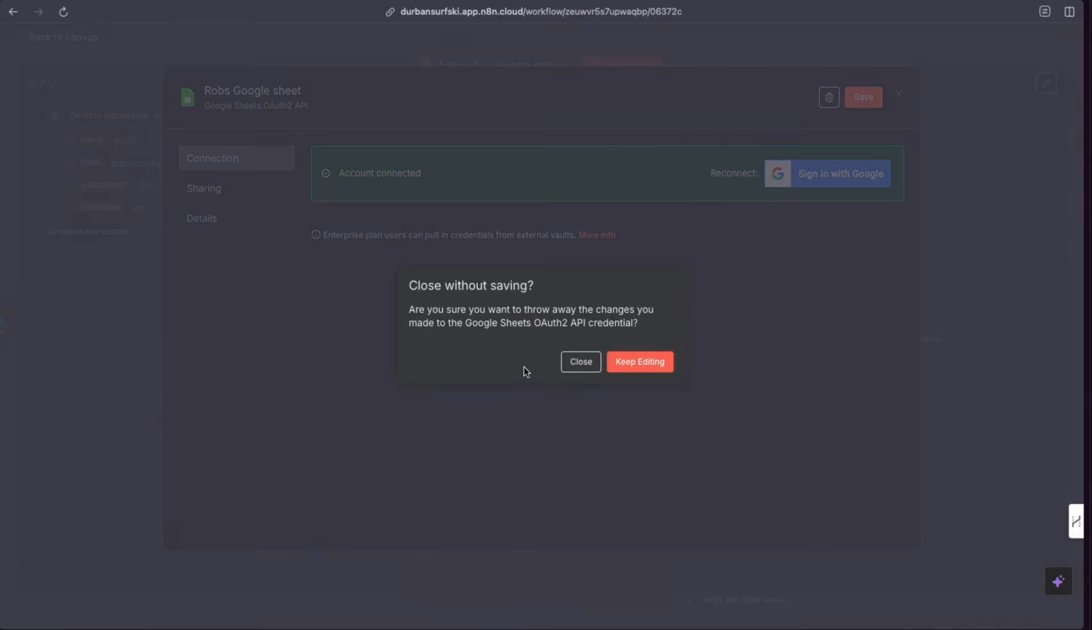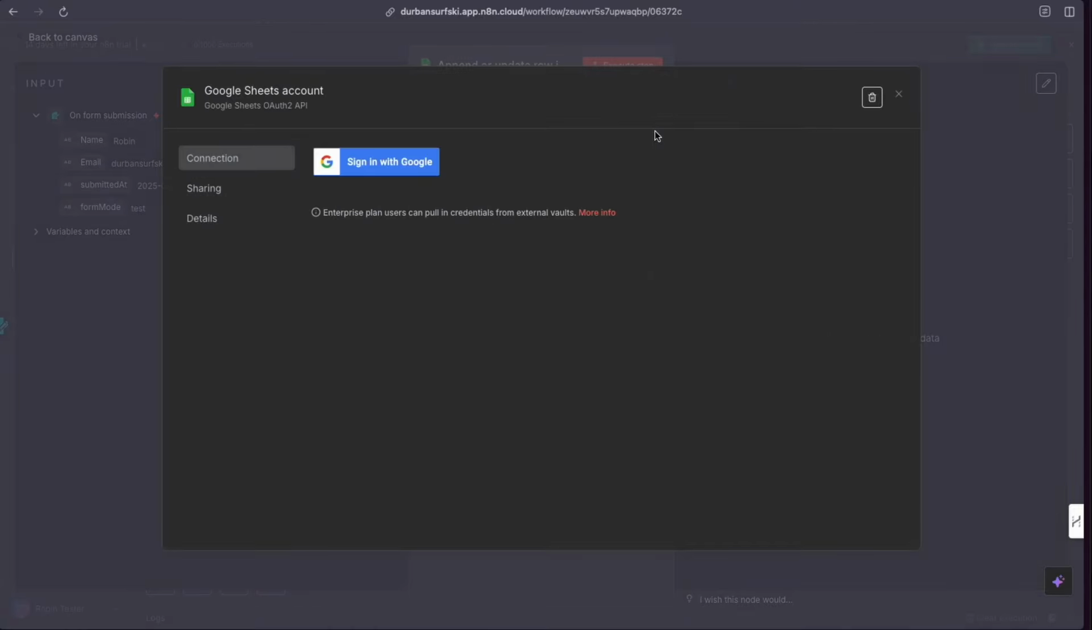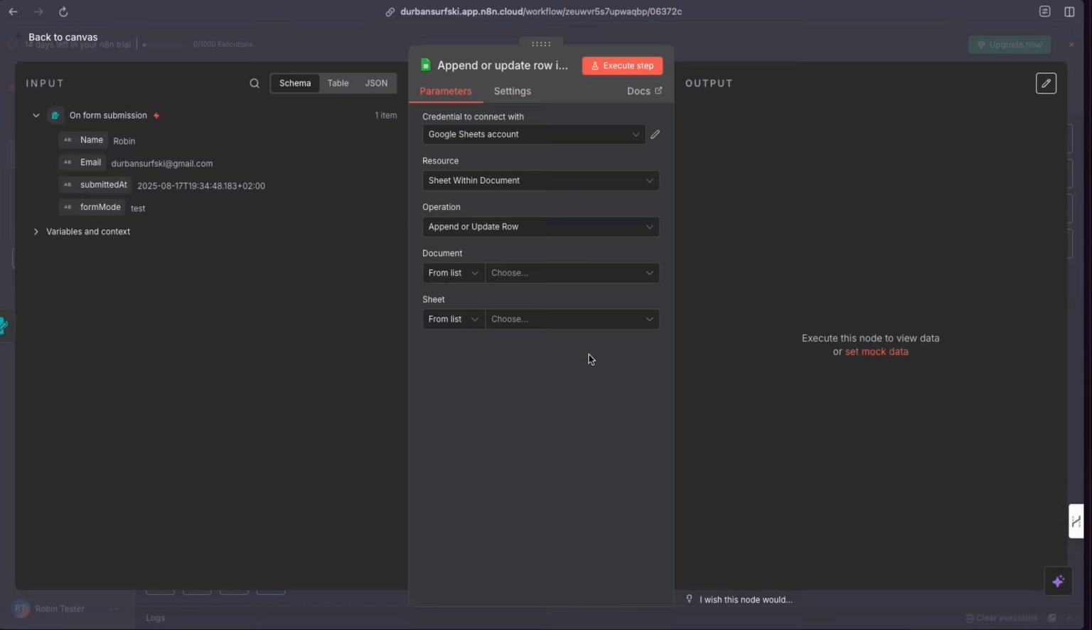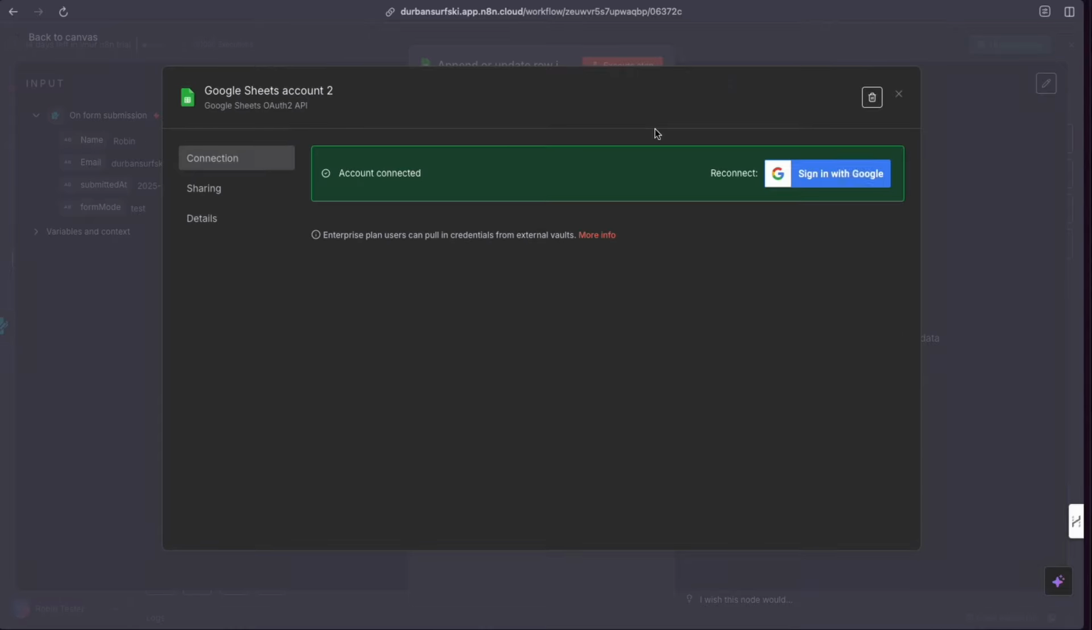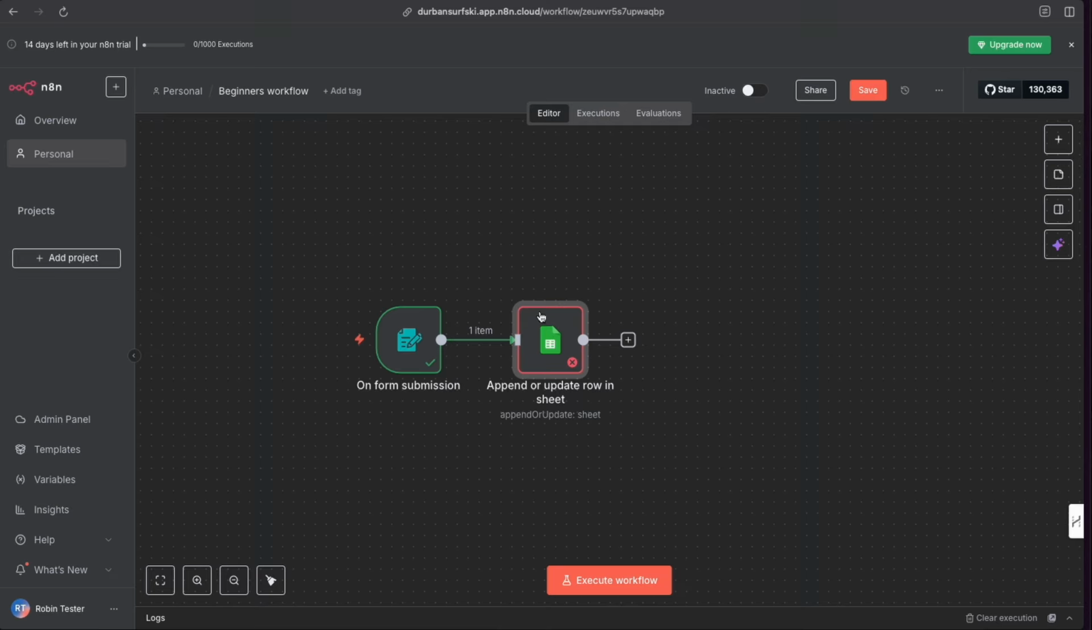Oops. I think, what did I do wrong there? I forgot to name it. Let me just set this little pencil icon, and am I signed in already? Let me try the other one. You see what I did here? I actually had two accounts, and I didn't name them properly, so now I'm just going to go and look at them. Okay, this is the account that's connected. Let's just rename that. Rob's Google Sheets, and I'm going to save it. And now I can see my credential has a name. That way you can have multiple credentials in here.